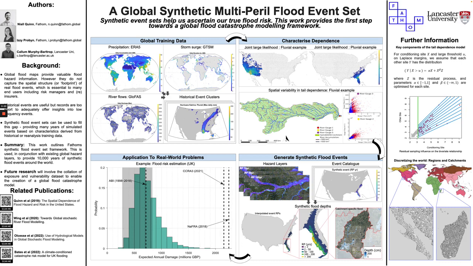So the first step in our modeling framework is the collation of global reanalysis datasets. In this research, we use ERA5 precipitation, CoDEC GTSM coastal water levels, and GLOFAS discharge predictions, the latter two of which are forced by the ERA5 reanalysis products. All datasets are available globally and span the 1980 to 2018 time period.